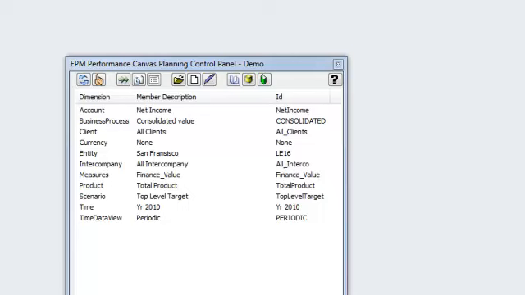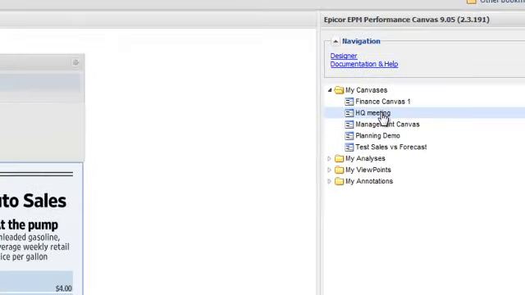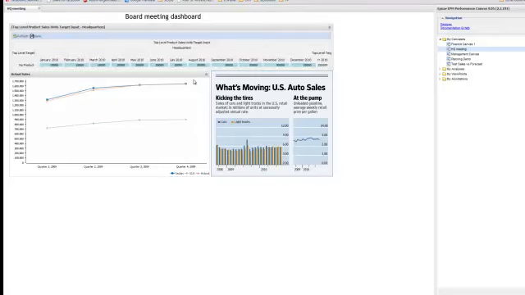Now to begin the demo, you want to go into the web UI, and you want to show them the canvas from the board of directors' point of view. Go into the web UI, double click on the headquarter meeting. Now this is a board meeting dashboard that's going to show the client how easy it is to switch between the web UI and the Excel planner.